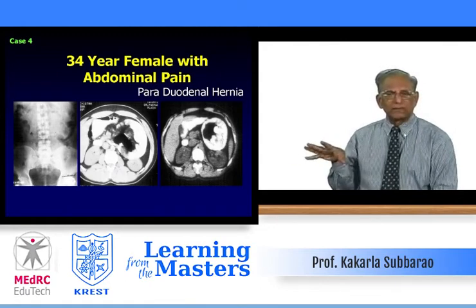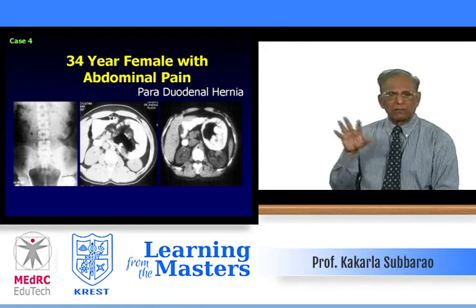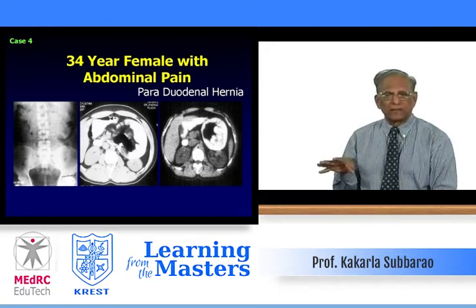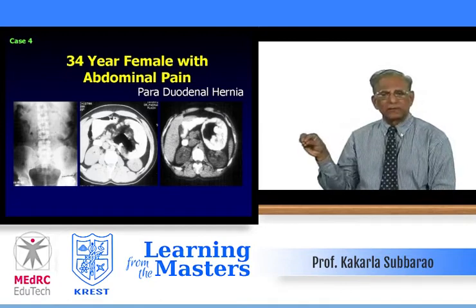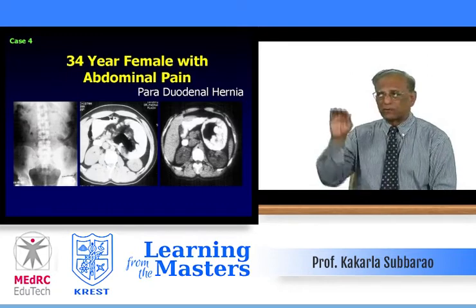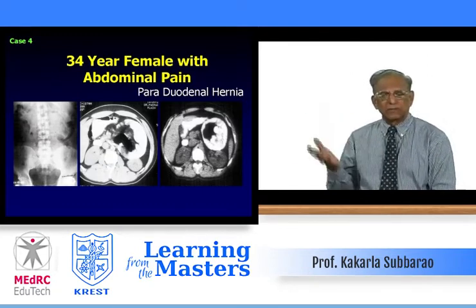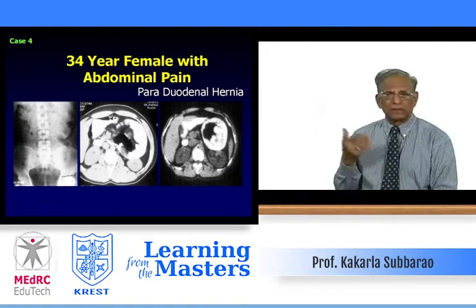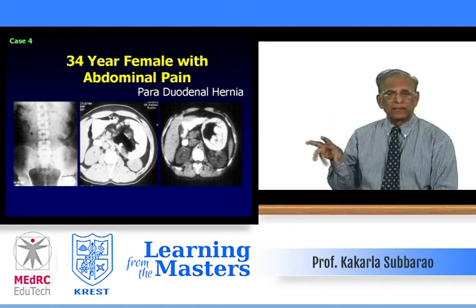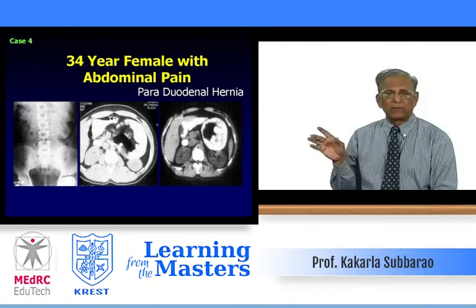There is a space, but there are several paraduodenal fossae, and on the left side this is common, and the small bowel is attracted to it. With it, mesenteric vessels also go through and form a pseudo sac, and this may give rise to symptoms, abdominal pain, occasionally colic. Sometimes these are spontaneously reducible, but this big hernia generally doesn't get reduced. This is typical of paraduodenal hernia.